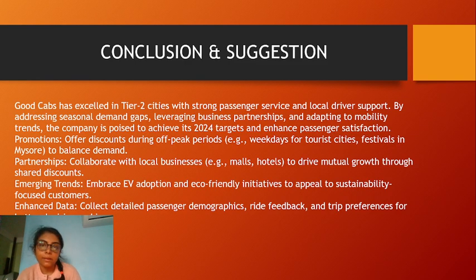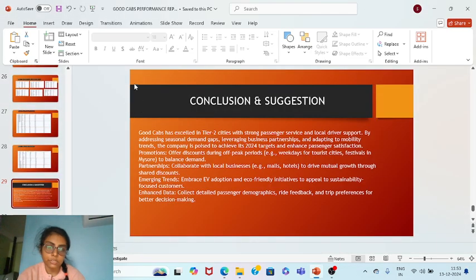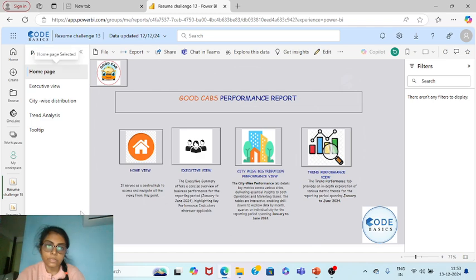So overall, Good Cabs is doing pretty well, but we can obviously do the promotions we have discussed, like on weekdays and festivals, and partnerships can be done. Emerging trends of electric vehicles and eco-friendly initiatives can help in attracting more customers. And enhancing the data and feedback will be helpful for doing more proper analysis. So this is all from my side for the presentation part, and let's move on to the live dashboard.